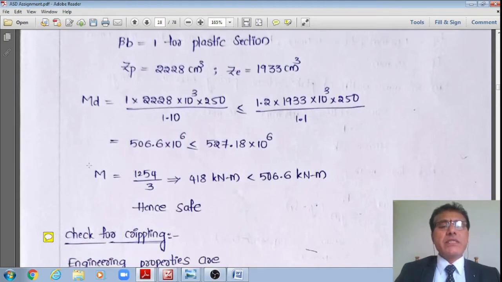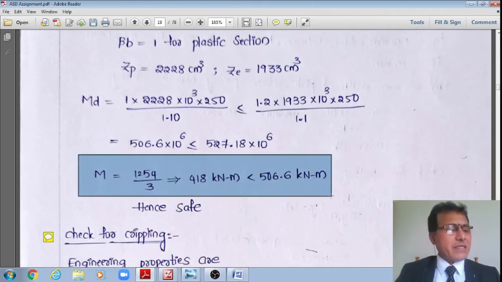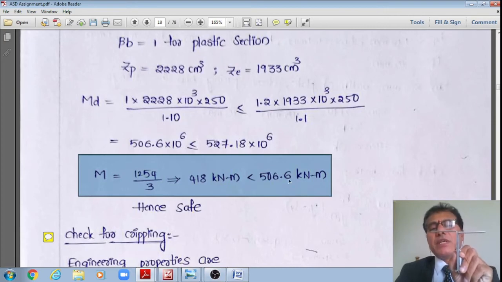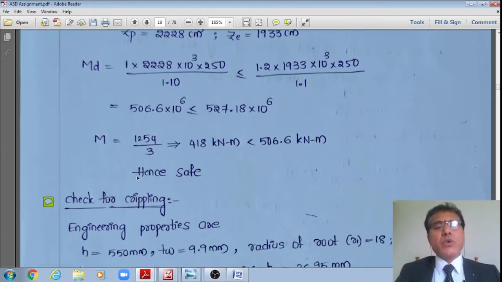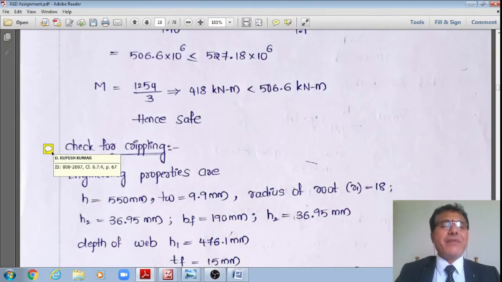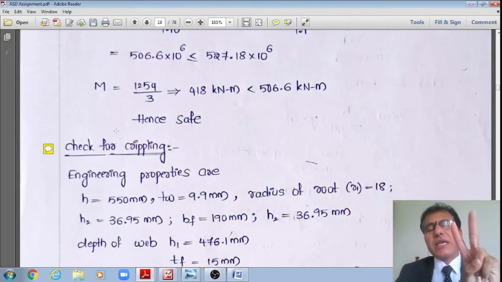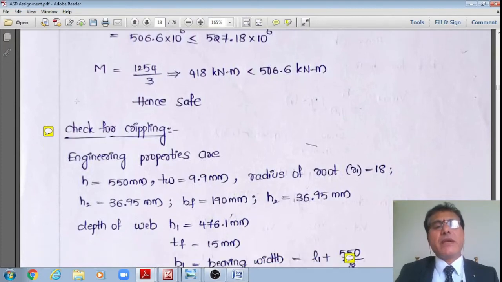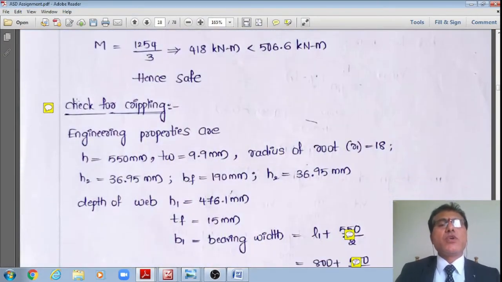However, each beam is subjected to a factored bending moment of 1254 divided by 3, that is 418 kilonewton meter only, whereas each section can resist up to 506.6. Therefore, it is okay. Hence, it is okay in flexure criteria. It was also okay in shear criteria. It is now okay in the flexure criteria as well. Therefore, the fourth check is also over.